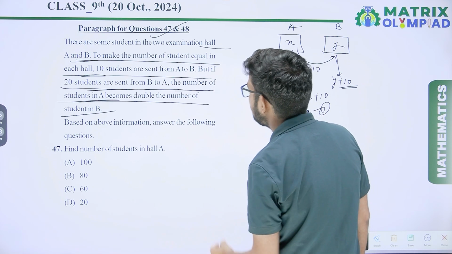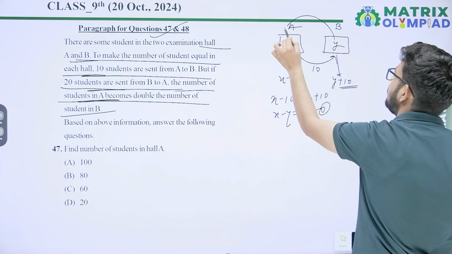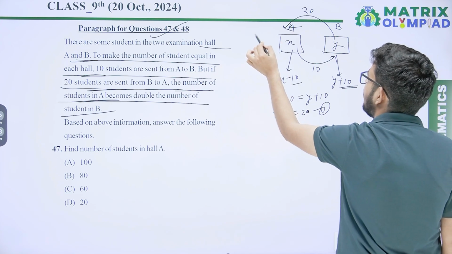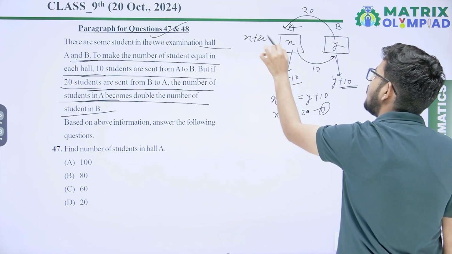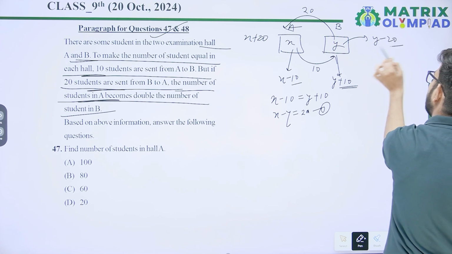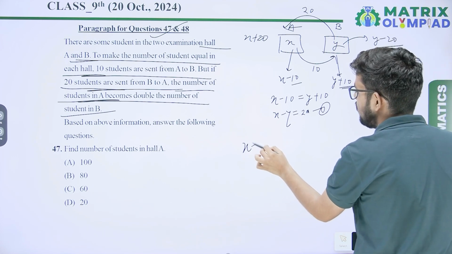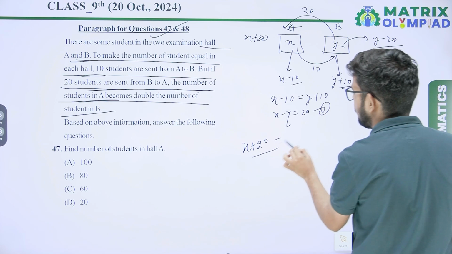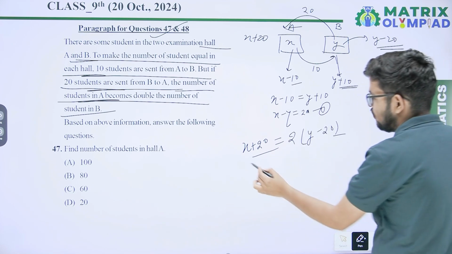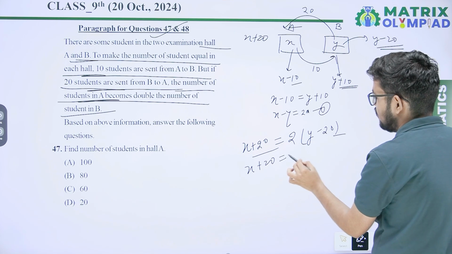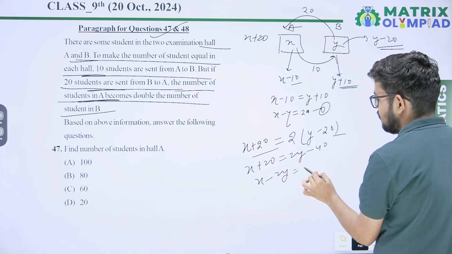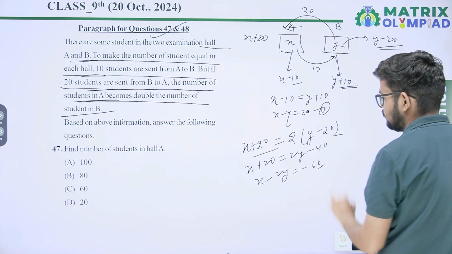In the second condition, it says if 20 students are sent from B to A, the number of students in hall A is X plus 20, and the number of students remaining in hall B is Y minus 20. In that condition, the number of students in hall A becomes twice the number of students in hall B. So X plus 20 equals 2Y minus 40, X minus 2Y equals minus 60.